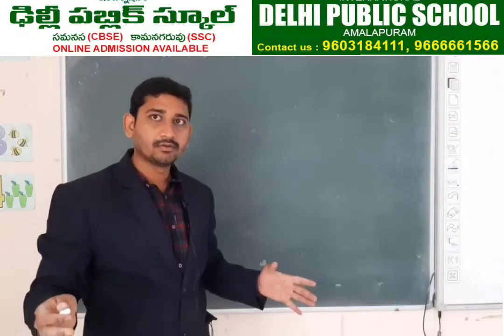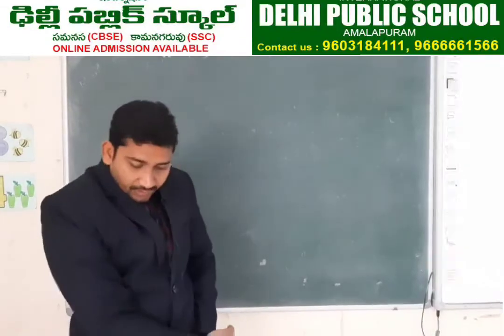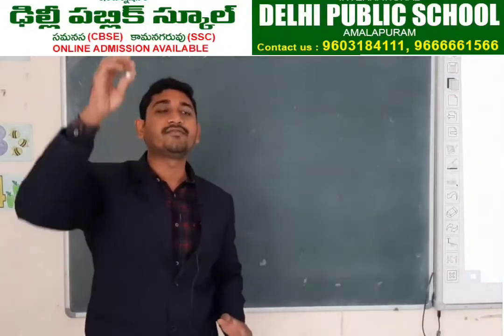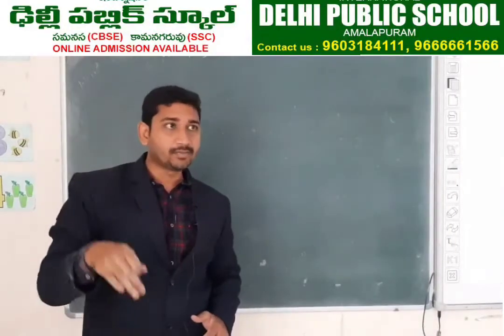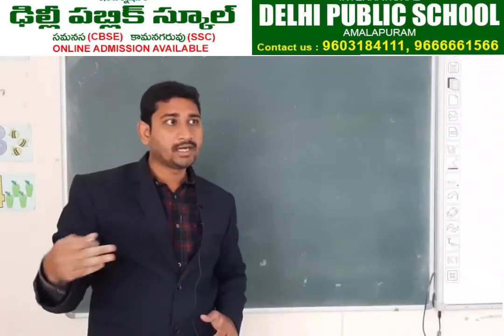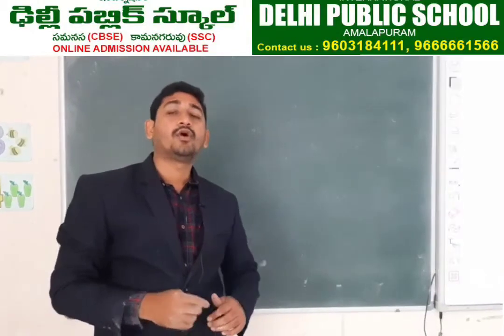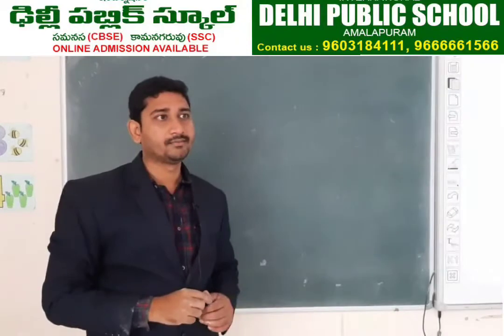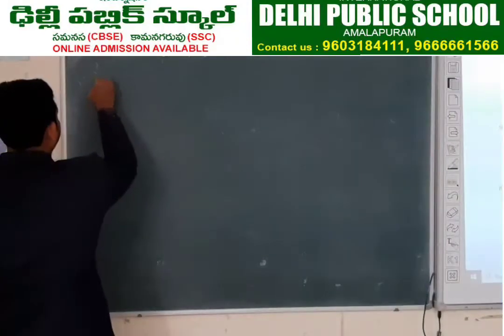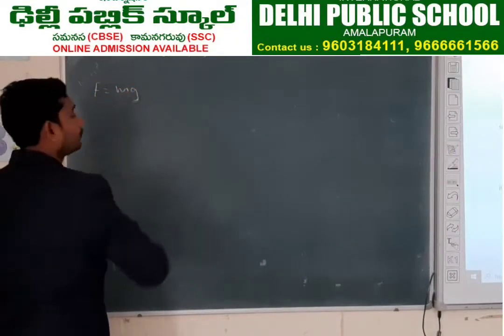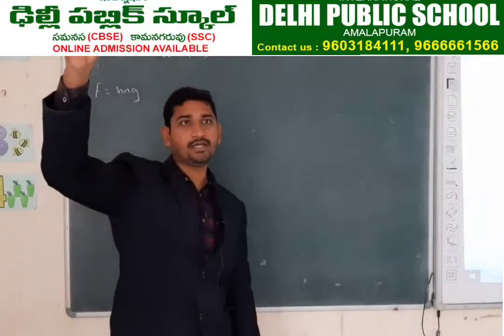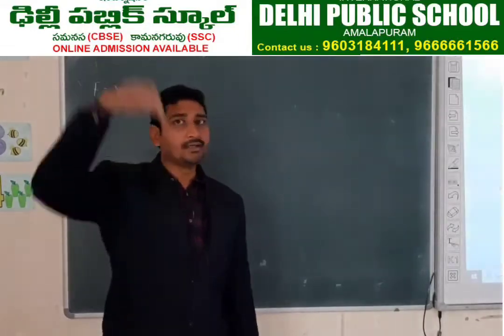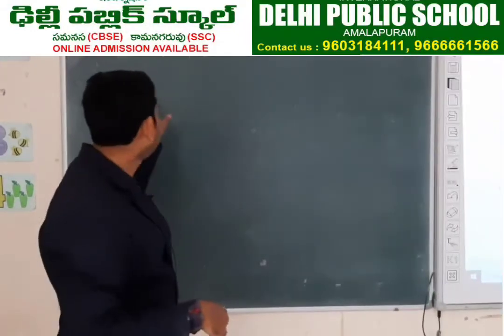For example, what about a freely falling body? Who applied force on this body to bring it down? The gravitational force. So how much force can gravity apply on the mass of a body? That force is equal to m into g. The mass of the body into the gravitational acceleration acting on it brings the body down.